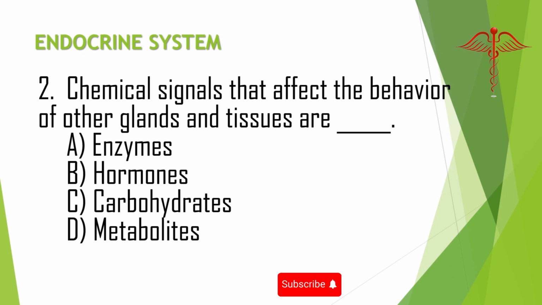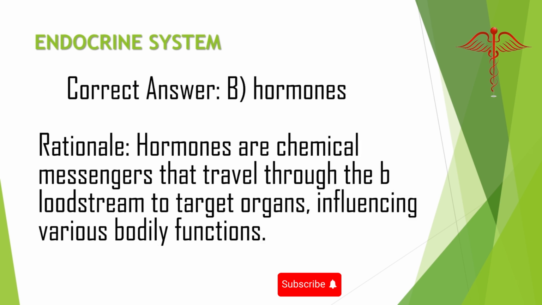2. Chemical signals that affect the behavior of other glands and tissues are what? A. Enzymes. B. Hormones. C. Carbohydrates. D. Metabolites. Correct answer: B. Hormones. Rationale: hormones are chemical messengers that travel through the bloodstream to target organs, influencing various bodily functions.